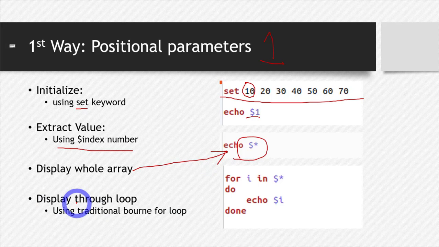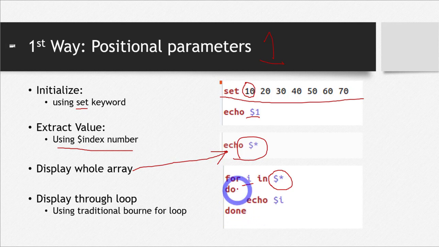The fourth thing is, if I want to display my array through a for loop, the traditional Bourne for loop, for that this is the syntax, you've just seen it in the previous slides for bash shell scripting. So this is the loop, and the difference you can see here. I have to write my whole array here, and my whole array is represented by this $static I just told you. So I will write $static here, then I will write I, which is my variable, and then do and done. This is the rest of the loop.